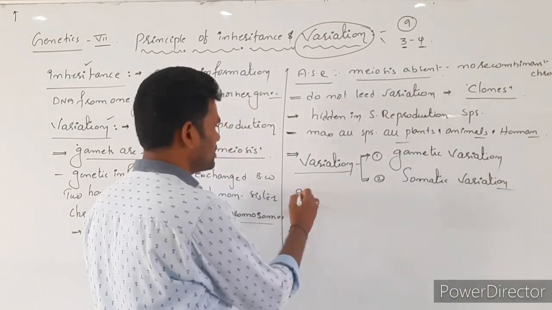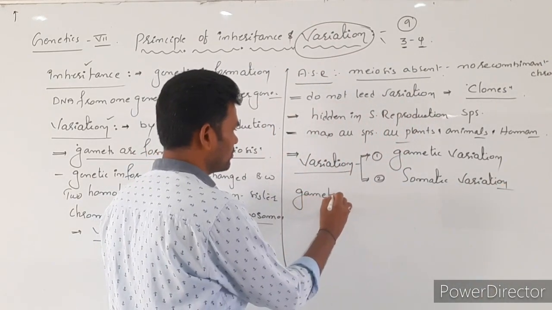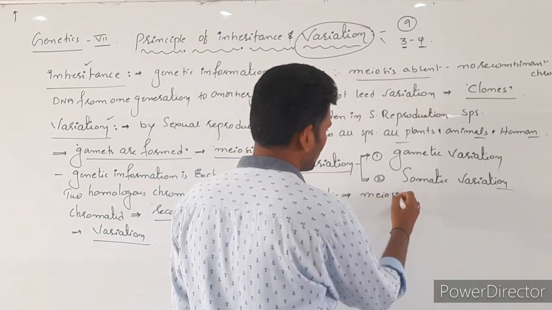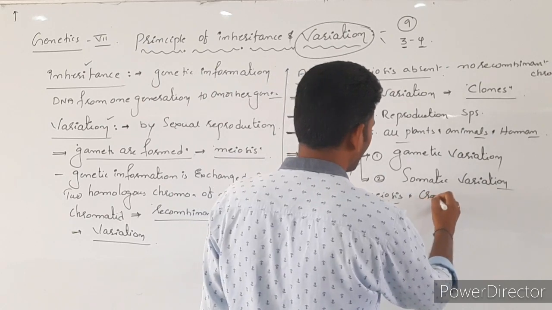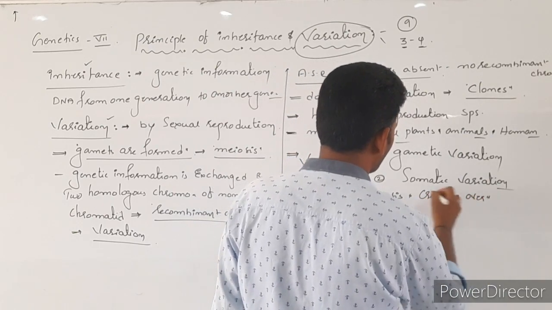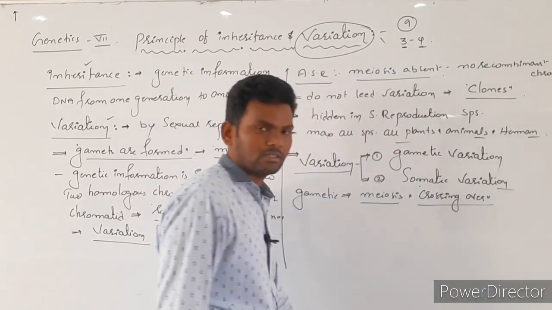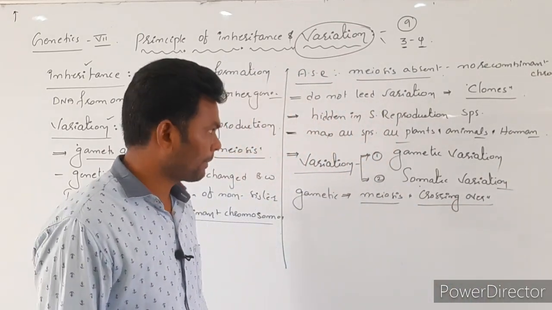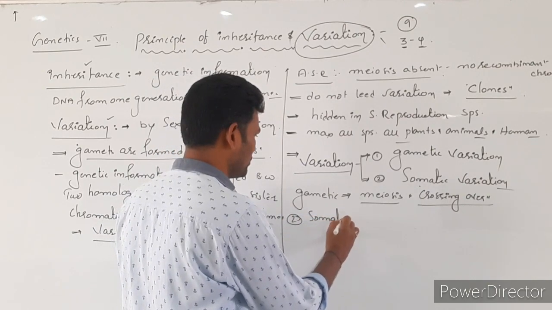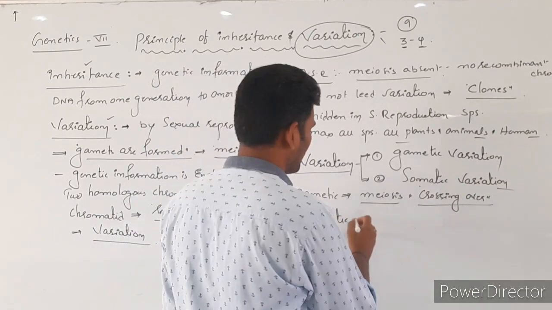So gametic variation happens during meiosis, nothing but crossing over, that just changes the chromosome structure. Next, somatic variations.